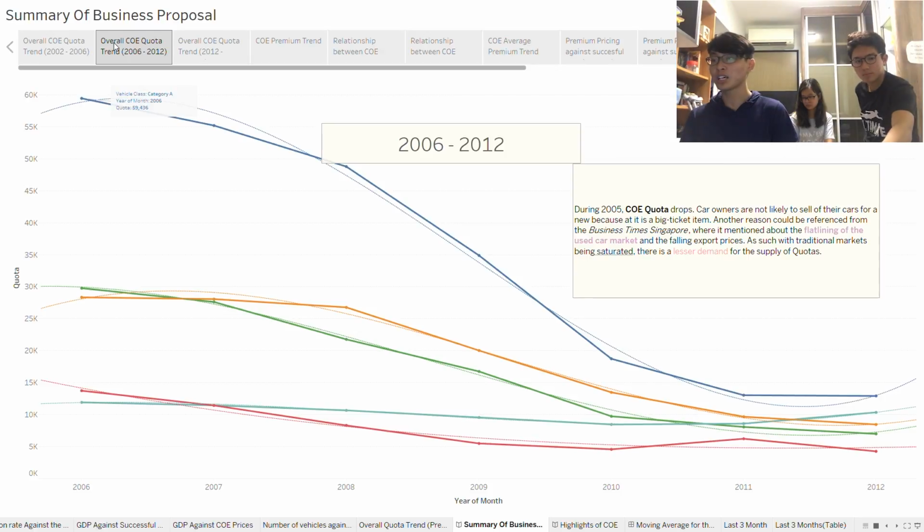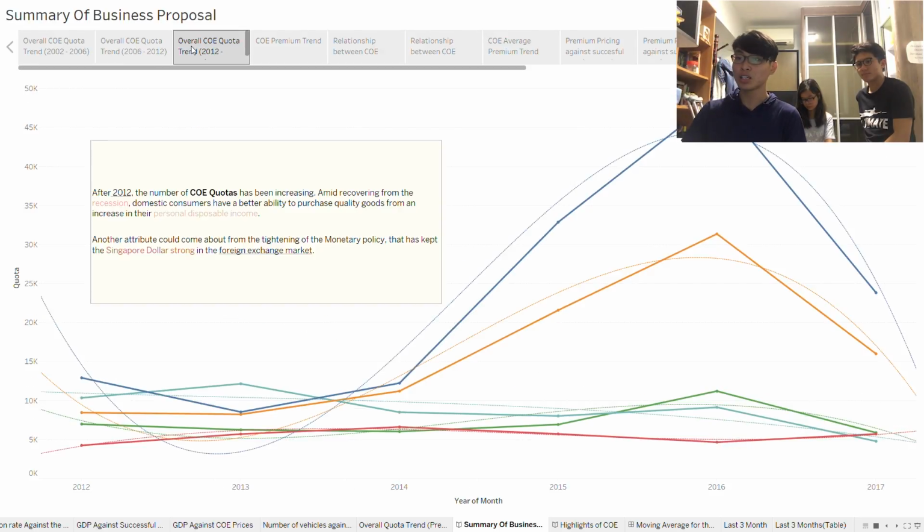First of all, car owners' reluctance to sell off their cars for big ticket items, the flatlining of the used car market according to Business Times Singapore, traditional markets being saturated, lesser demand and supply of quotas, as well as the world crisis could all come into play, showing how the quota decreased. After 2012, the number of quotas has been seen to be increasing.